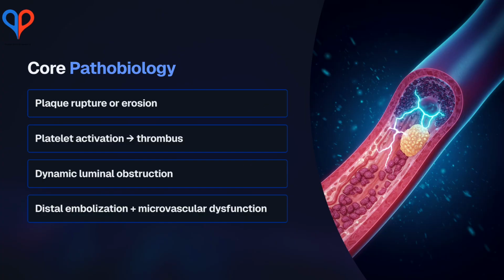All ACS originates from plaque rupture or erosion, exposing prothrombotic material that triggers platelet activation and clot formation. But what determines the clinical phenotype is the balance between thrombosis and endogenous fibrinolysis. Microembolization and microvascular obstruction amplify injury beyond the epicardial lesion.